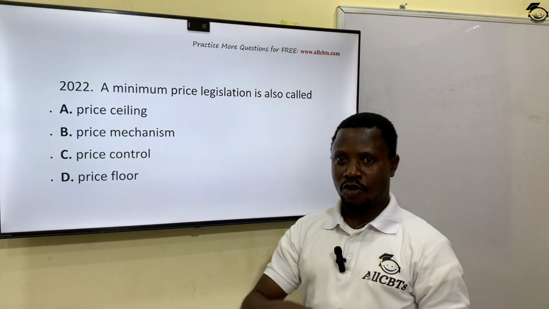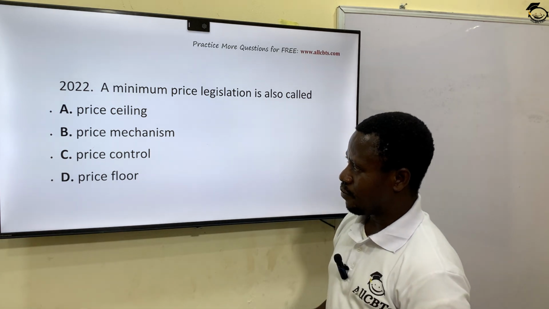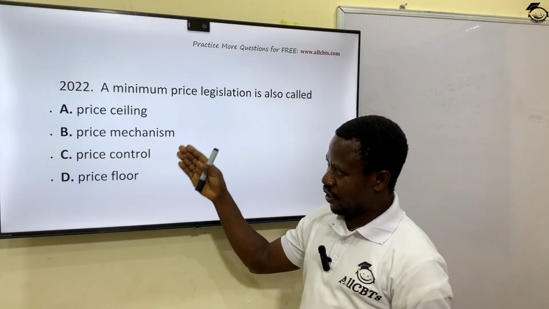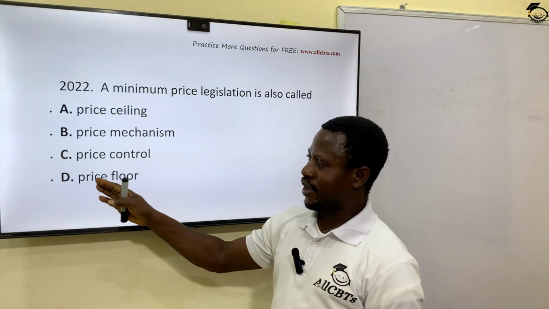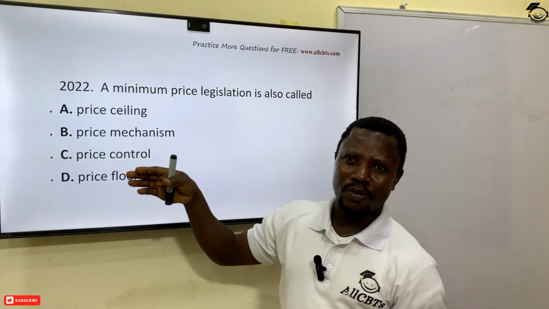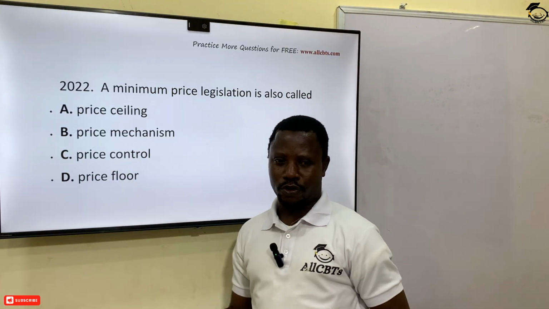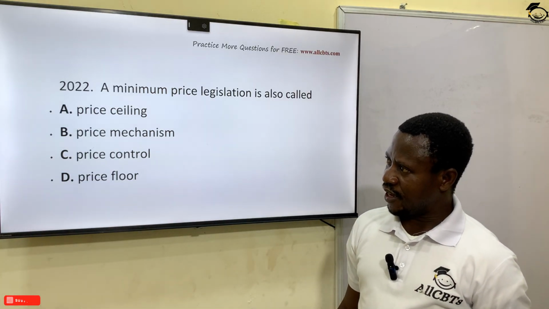Price mechanism is a control of price, fixing price of a particular product. Price mechanism is also the same as price control. So B and C is tautology, repeating themselves. Price floor. So the correct answer here is option D, price floor, which means the minimum legalized price for a product. Option D is the correct answer.